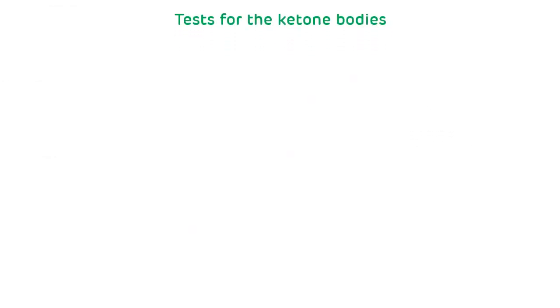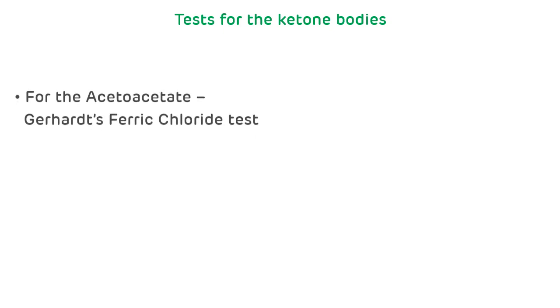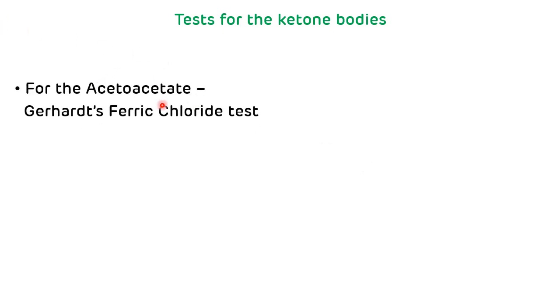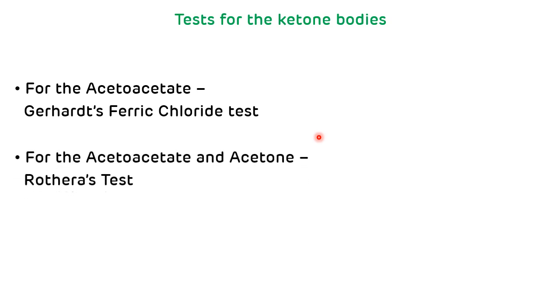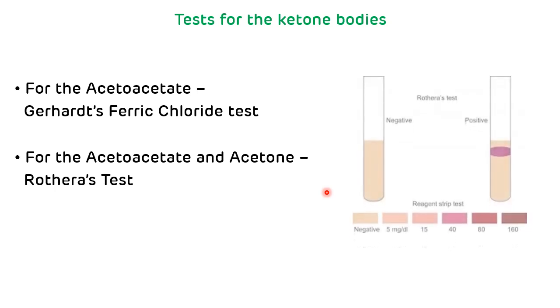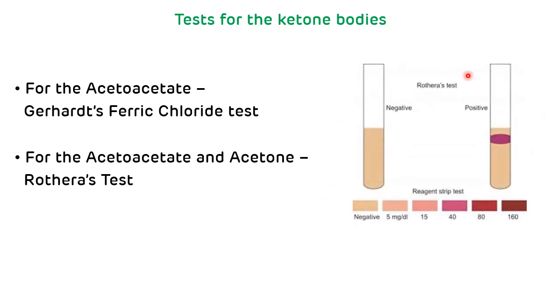Now, tests for the ketone bodies. There are two tests available for the detection of ketone bodies in the urine. The first one is Gerhardt's ferric chloride test, for acetoacetate. The second one is the Rothera's test, for acetoacetate and acetone. This picture shows the Rothera's test. If ketone bodies are present in the urine sample, there will be formation of a purple color ring in the test tube. So this is a positive Rothera's test.